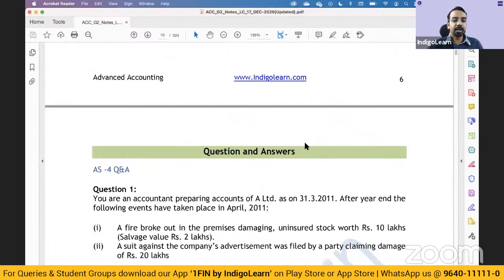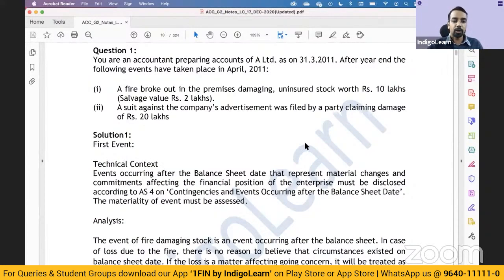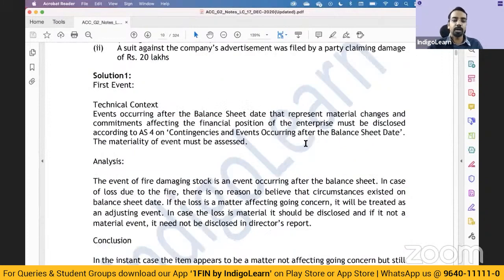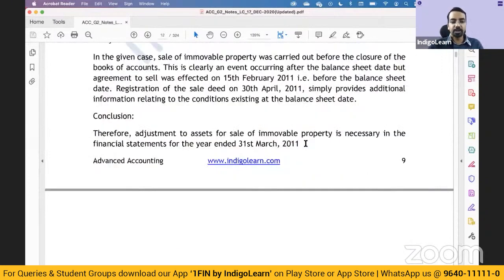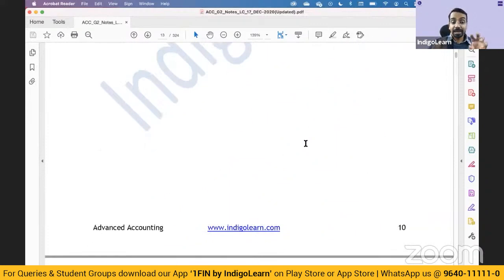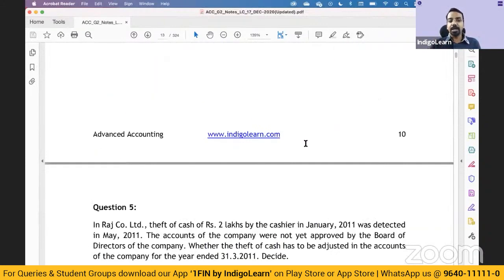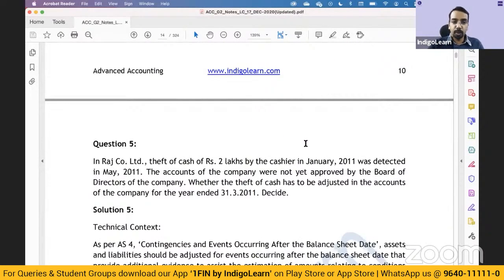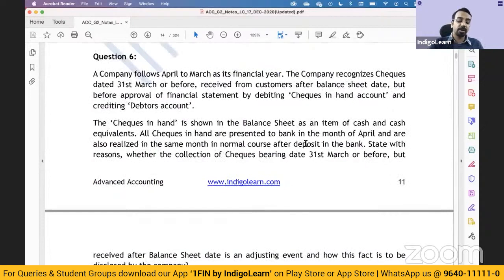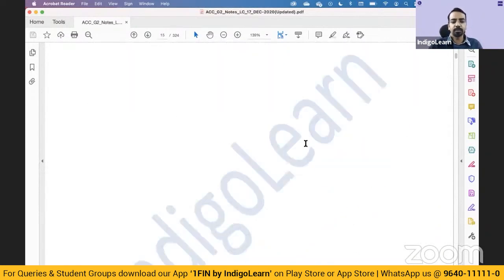Okay, so these are some of the theory questions. You can get it from our notes and revise them. I'll not go through them because all of them are around those critical definitions that we have said. But AS4 specifically, why I'm again and again emphasizing is definition is very, very important. Please write the definition. Please explain why it is adjusting or non-adjusting and give your conclusion. Then you can get your 4 marks or 5 marks of the question.